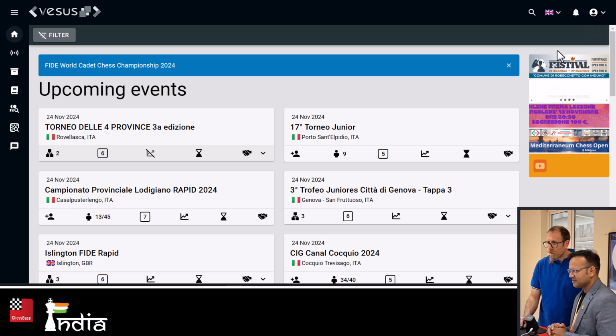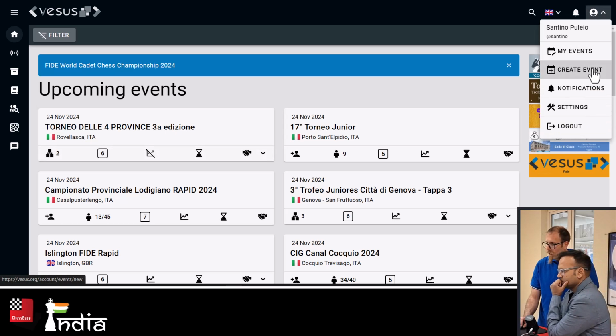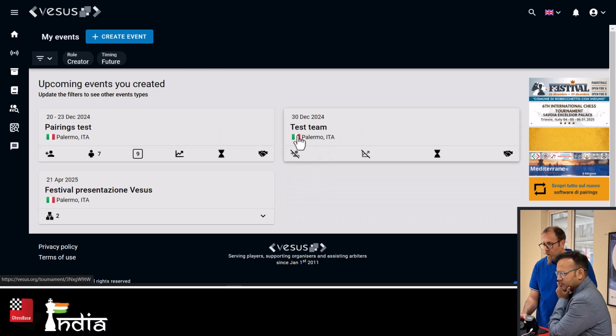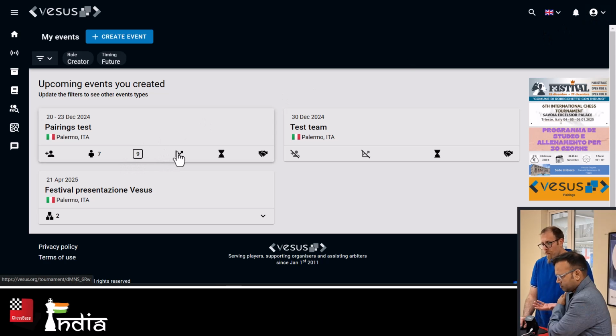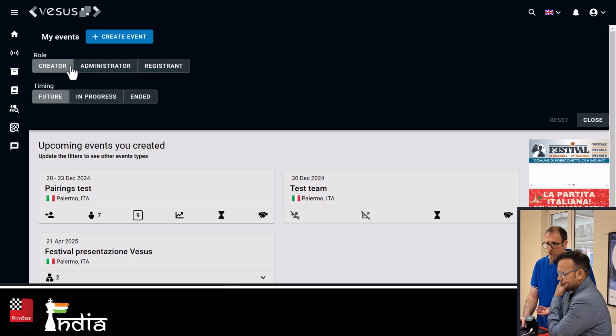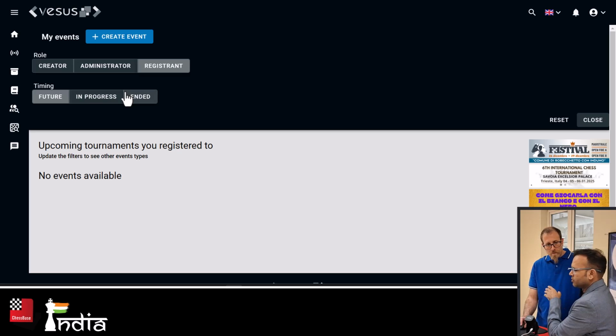Over here, I'm logged in. I can go to my events, where I can see the list. This page for my events is available to all users. So if you are a player, you register an account for free. Everything is free on Vesus. You will get your own My Events page where you can see all the events that you registered to. You can check events where your role is registrant. Will this also show the records of tournaments played by the player?